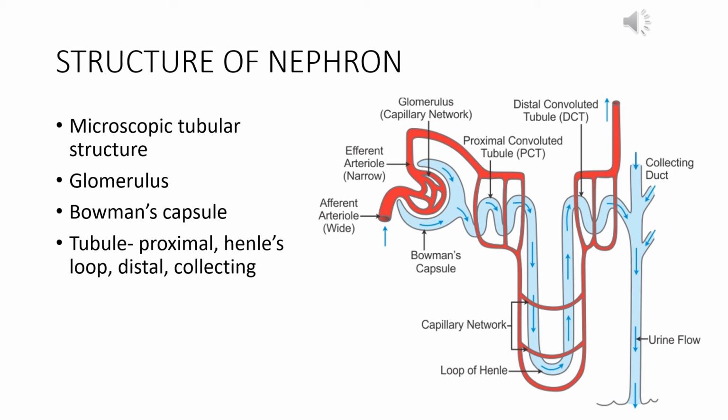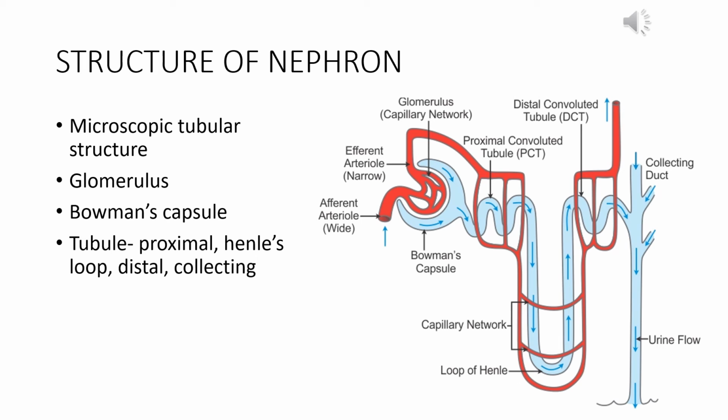So when the blood comes into the glomerulus, the glomerulus has very fine layers in the walls of its capillaries, which filter the unwanted substances into the Bowman's capsule, and the Bowman's capsule collects that unwanted substance and moves it to the farther parts of the nephron. So the Bowman's capsule is the U-like portion of the nephron which is present in close connection with the glomerular capillary network.